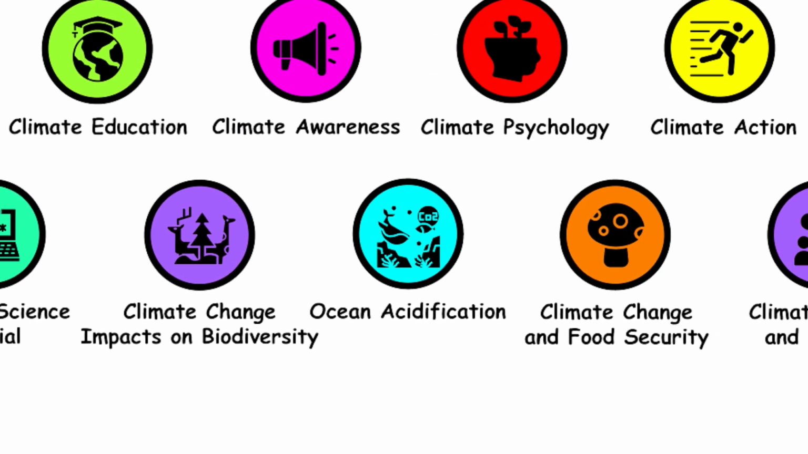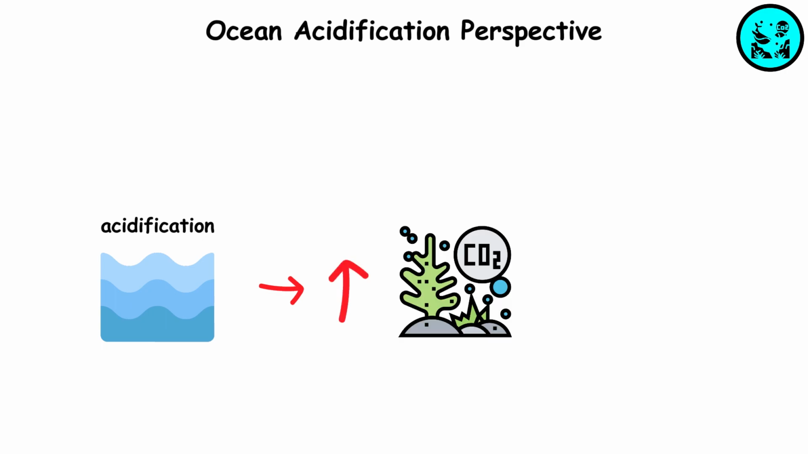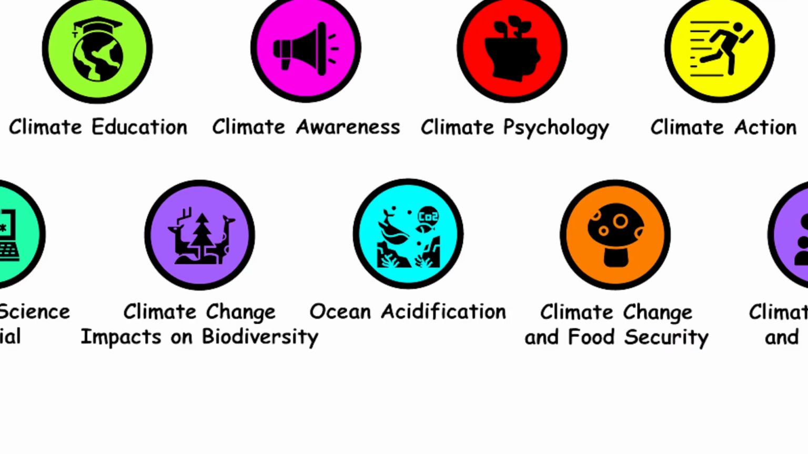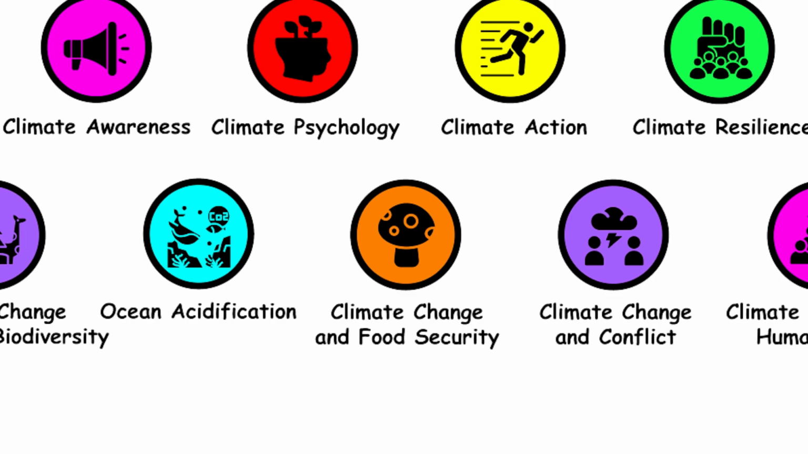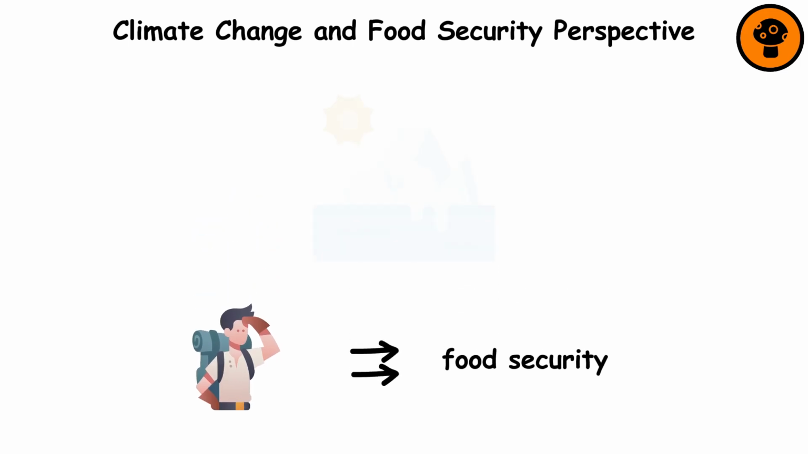Ocean acidification perspective. This perspective focuses on the acidification of the oceans due to increased levels of absorbed carbon dioxide and its consequences for marine ecosystems. Climate change and food security perspective. This perspective explores the impact of climate change on global food production and the challenges of ensuring food security in a changing climate.